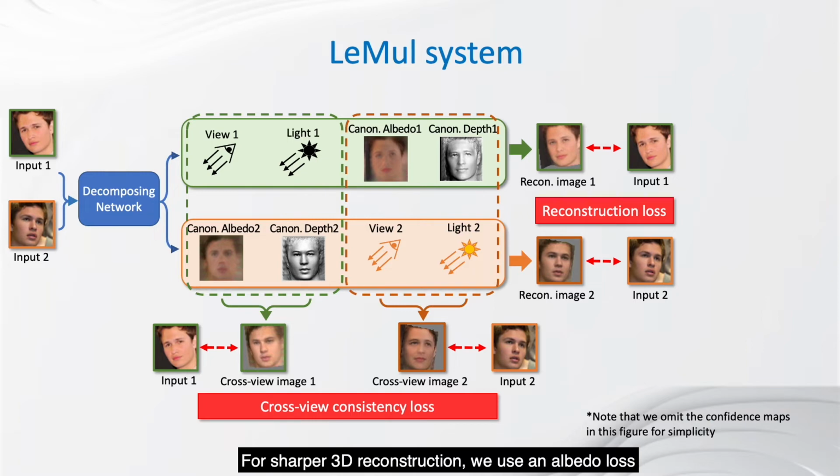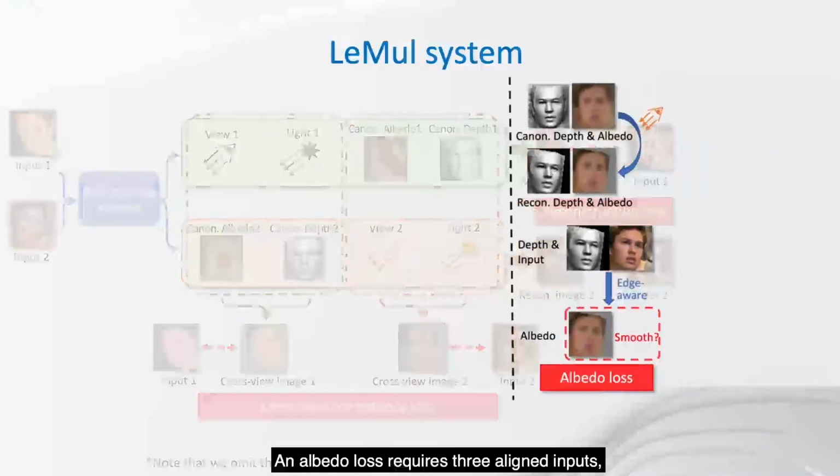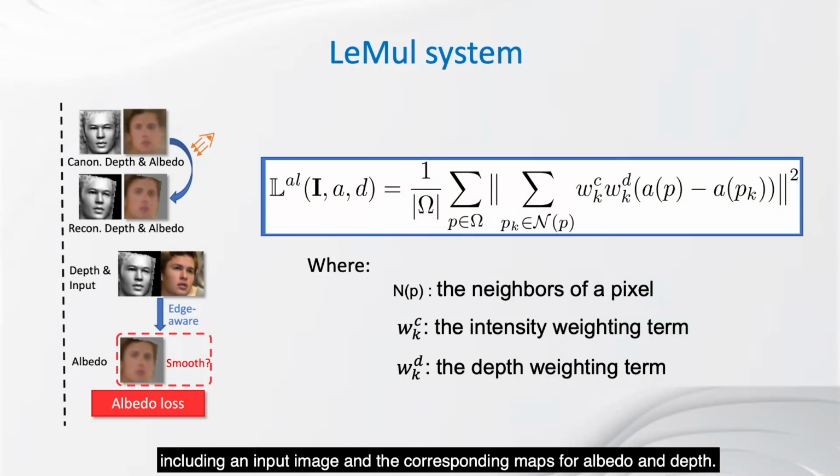For sharper 3D reconstruction, we use an albedo loss to regularize the albedo map to avoid texture overfitting. This regularization guarantees that the albedo is smooth at non-edge pixels while preserving edges. An albedo loss requires 3 aligned inputs, including an input image and the corresponding maps for albedo and depth. The weighting terms suppress the effect of neighbor pixels that likely come from other regions due to a large gap in intensity and depth compared with the current one. It enforces smoothness on the albedo map.